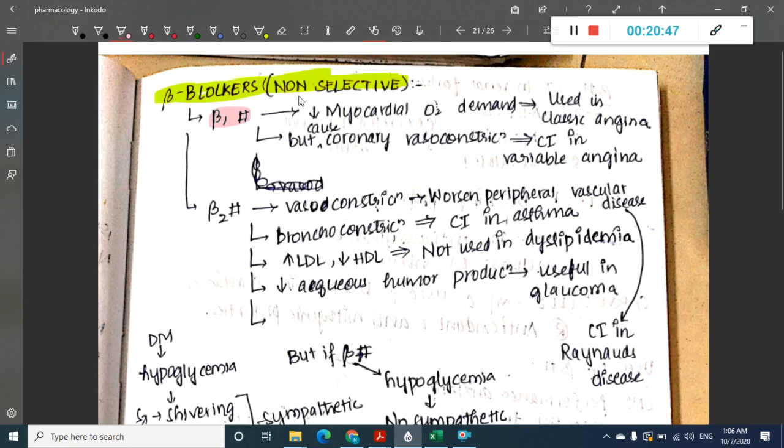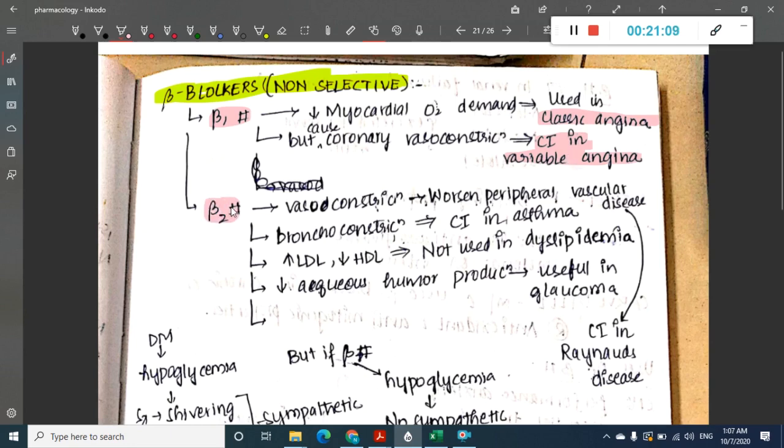As a result, these are used in classic angina. They can cause coronary vasoconstriction, so they are contraindicated in variant angina. Remember, beta 1 blockers are used in classic angina and contraindicated in variant angina.